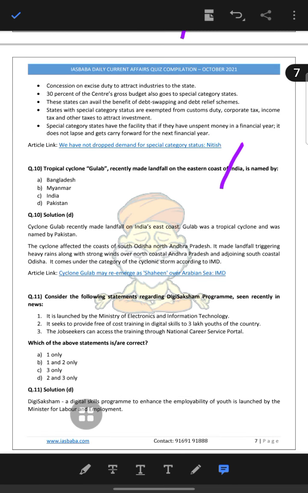Now, tropical cyclone Gulab recently made landfall on the eastern coast of India and was named by Pakistan. Gulab was a tropical cyclone. The cyclone affected coastal south Odisha and Andhra Pradesh. It made landfall, triggering heavy rains along with strong winds over north coastal Andhra Pradesh and adjoining south coastal Odisha. It comes under the category of cyclonic storm according to the IMD.